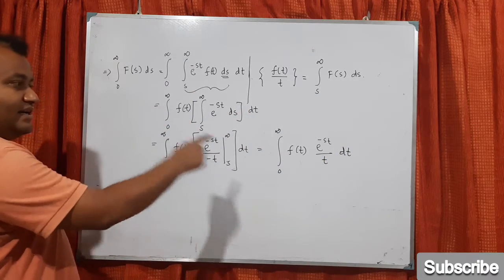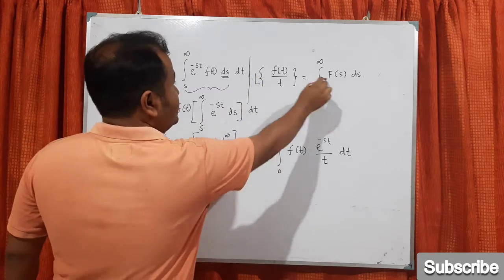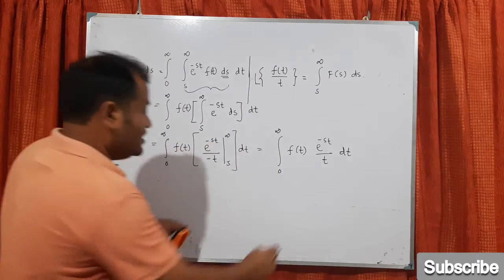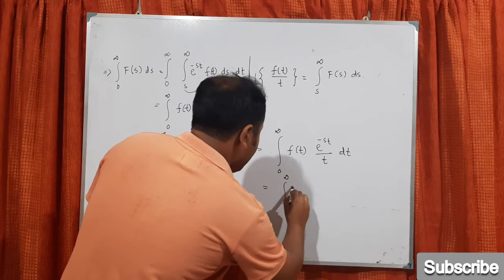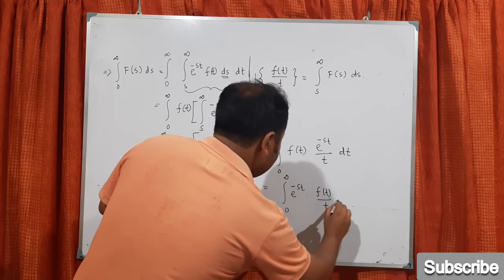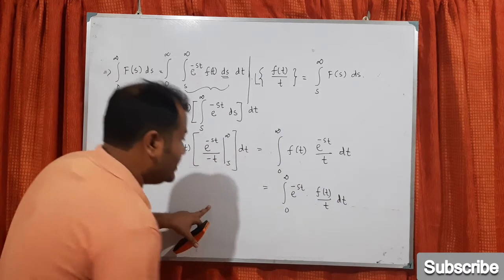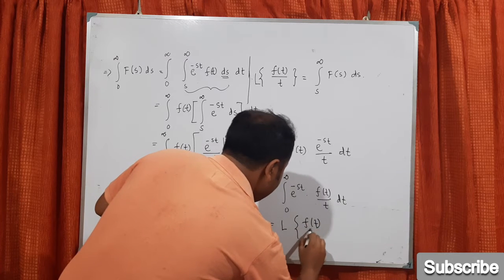So now one integration is over. Now basically what we have to show is that this one is the Laplace transform of this. Now this one, can I write the integral from 0 to infinity of e to the power minus st into f(t) divided by t. So that is nothing but L of f(t)/t.